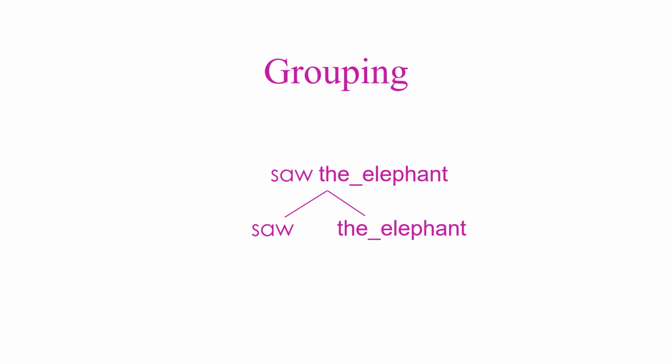1. Grouping. What do I mean by grouping? On the one hand, we have the word saw, and on the other hand, we have the elephant. So I'm grouping saw and the elephant as one, but I'm not making any claims about what it means for them to go together. This grouping depends only on the order in which you hear them.